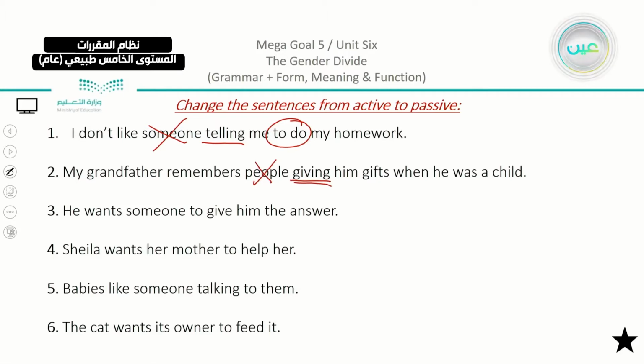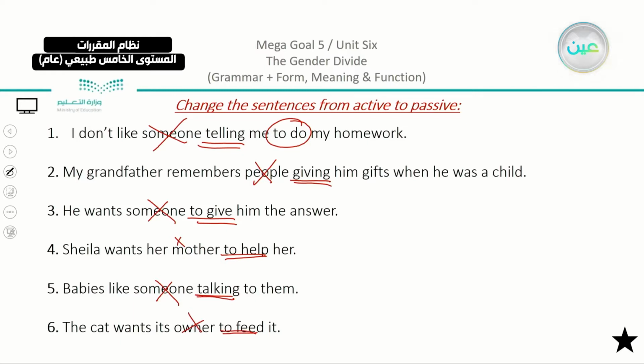He wants someone to give him the answer. Ignore someone and just focus on to give. We can see here the verbs. Sheila wants her mother to help her. We are going to just ignore the subject here, which is of course her mother, and focus on to help. Babies like someone talking to them. Of course, we are going to ignore the subject and focus on talking. The cat wants its owner to feed it. We are going to ignore the owner and just focus on to feed.